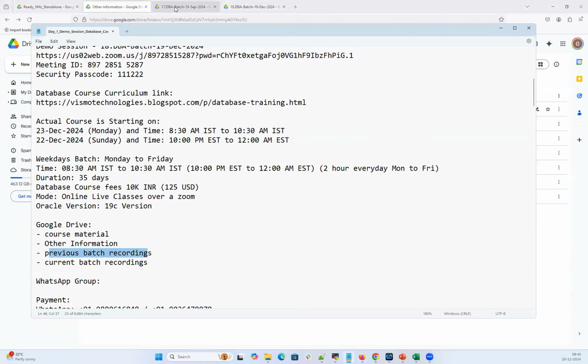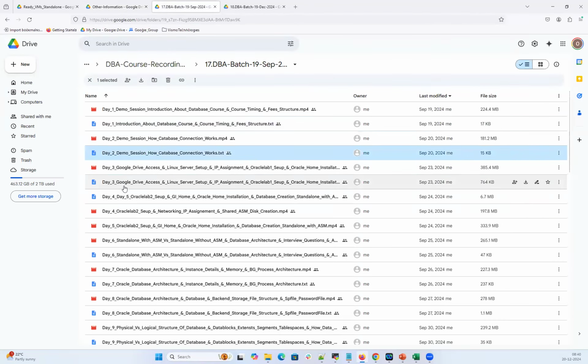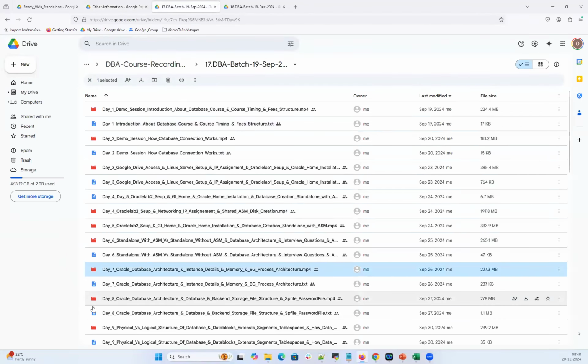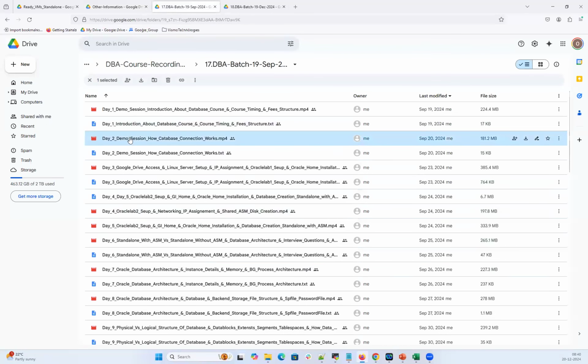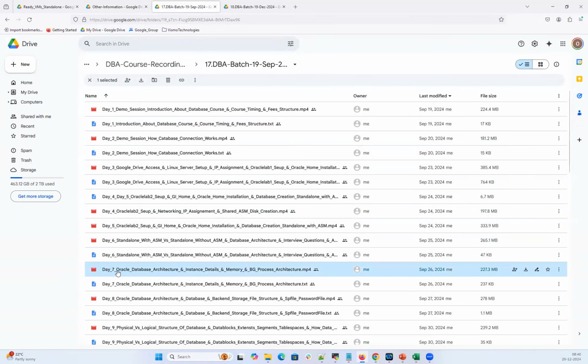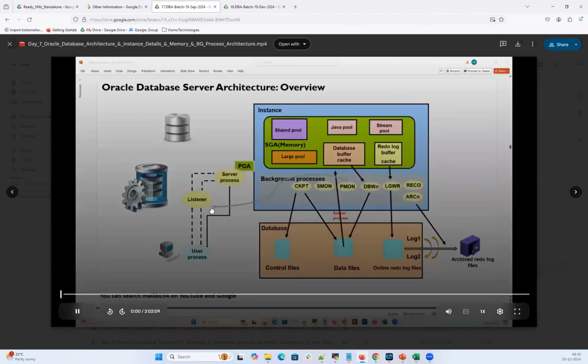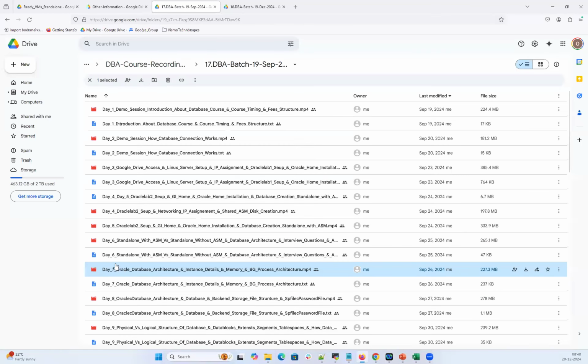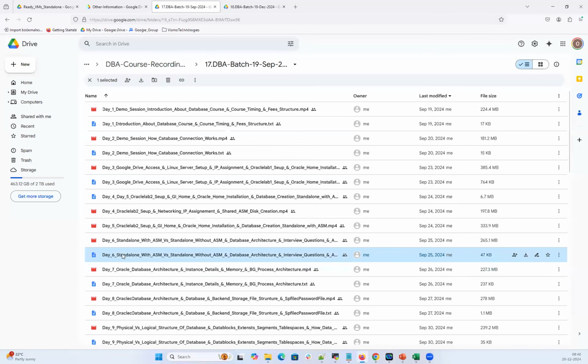And the third link is where you can see the previous batch recordings. Whatever sessions were conducted, the sessions are recorded and you can watch the previous batch recordings in a fast-track manner at your own pace. Along with the recordings, you have the notepad.